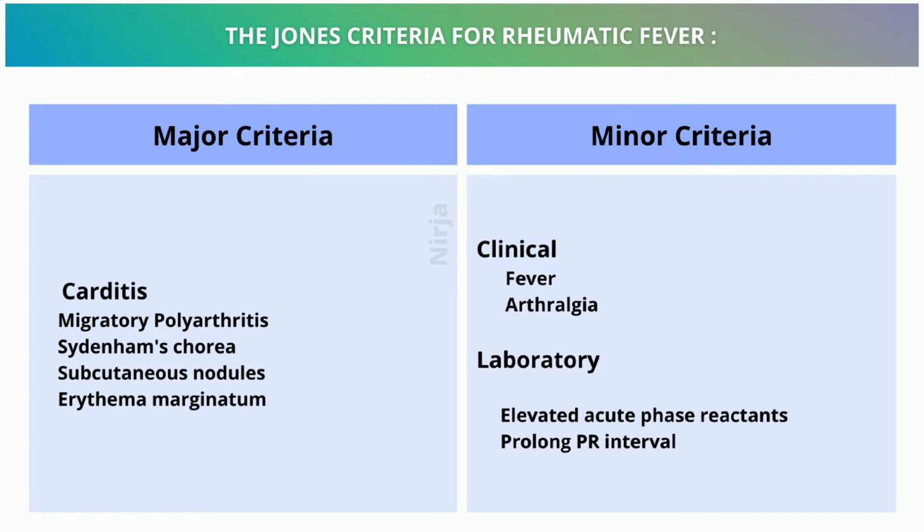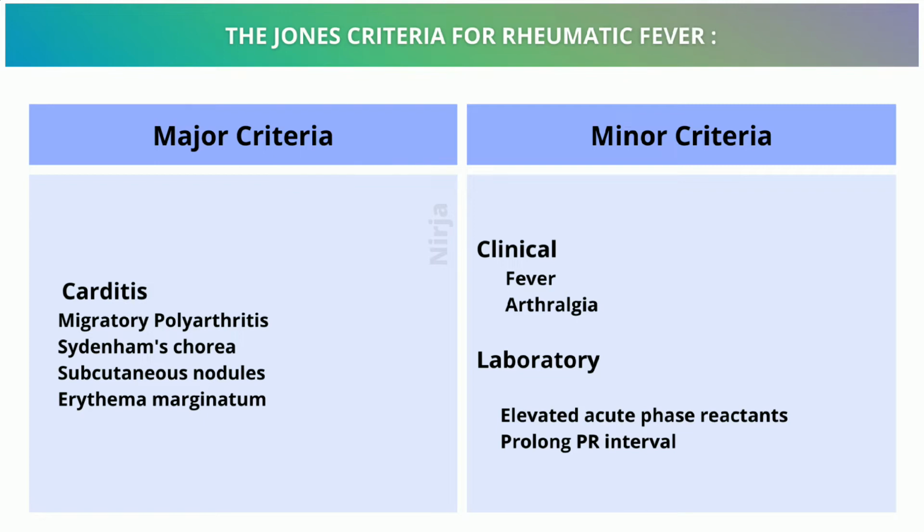So we should know that under Jones criteria there are two types of criteria, major criteria and minor criteria. The major criteria include migratory polyarthritis, Sydenham's chorea, subcutaneous nodules and erythema marginatum. And under minor criteria, there is fever, arthralgia, in lab elevated acute phase reactants or prolonged PR interval.